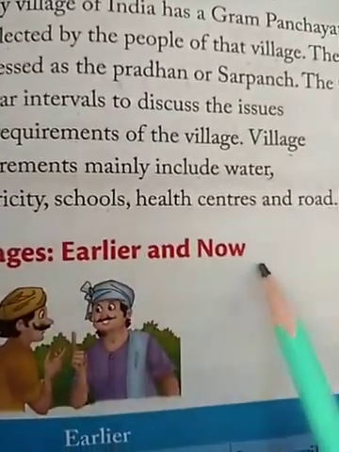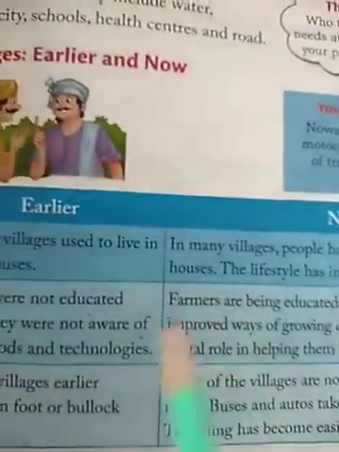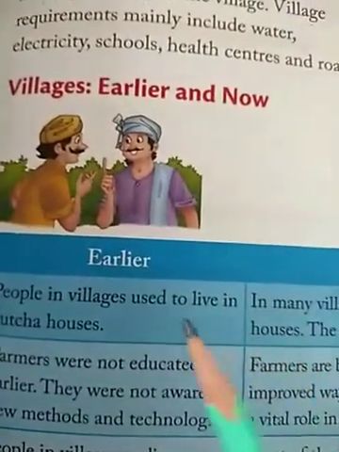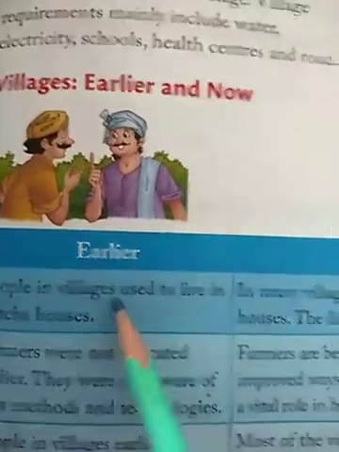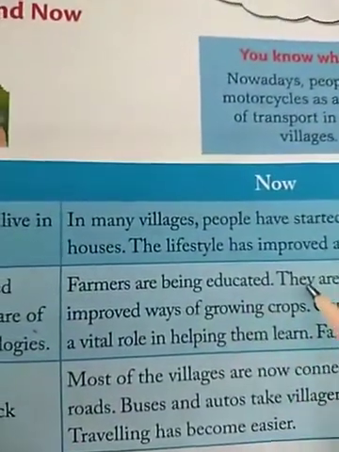Villages earlier and now. So these are the differences that show the life of people in villages before some time and after some time. Meaning, nowadays, what is the life of the people in villages?